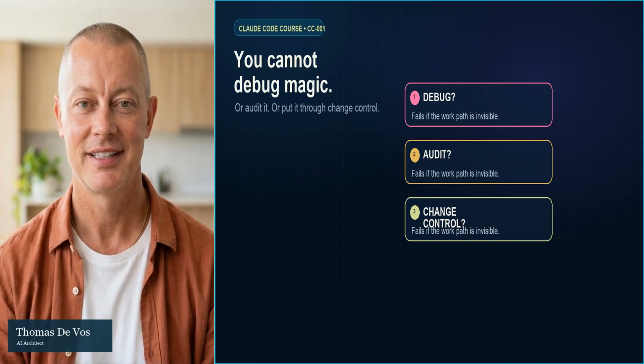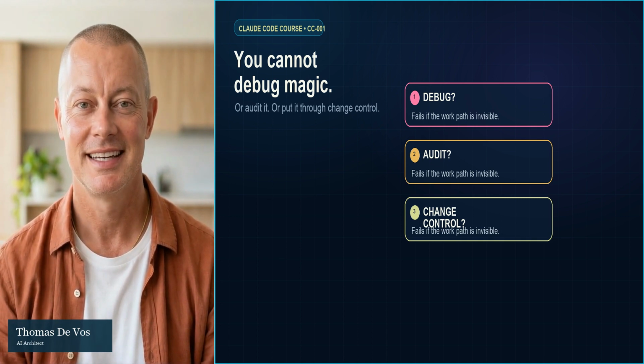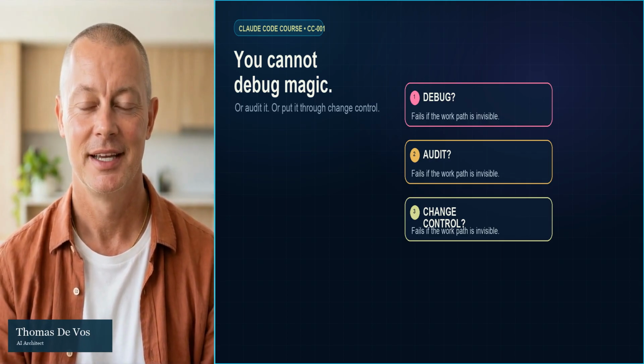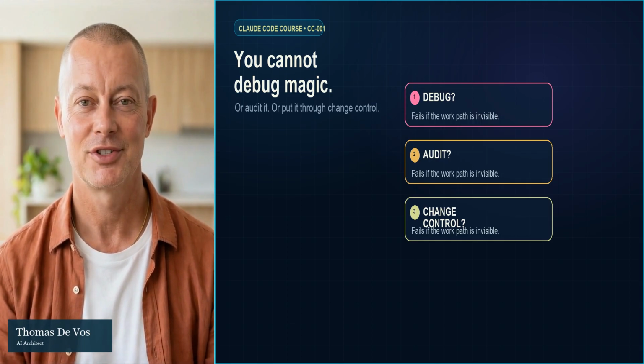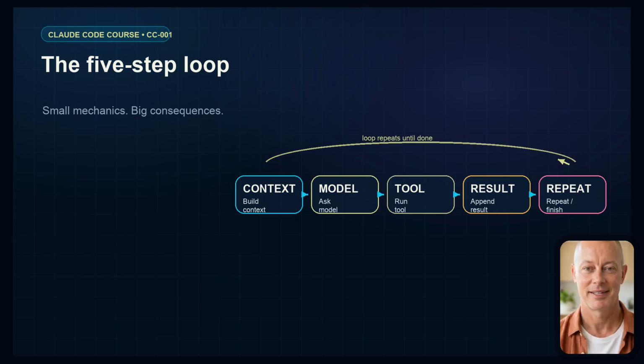The pain point is that people often describe agents with words like autonomous, intelligent, or magical. Those words are exciting, but they are not operational. You cannot debug magic. You cannot audit magic. You cannot put magic through change control. The useful version is smaller and more practical.